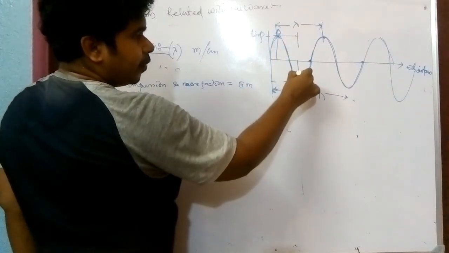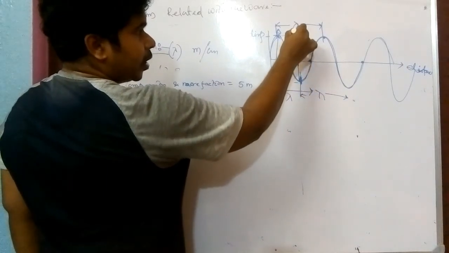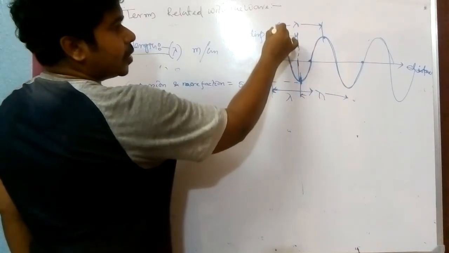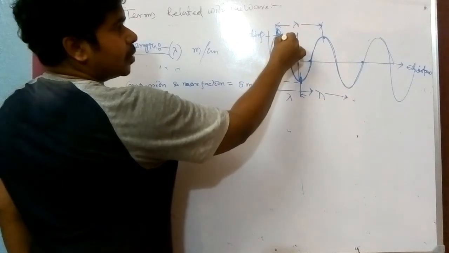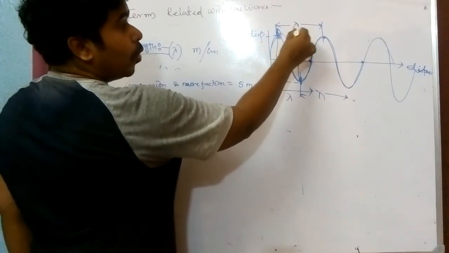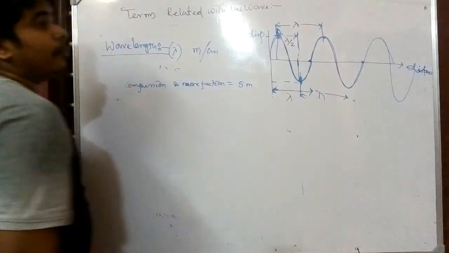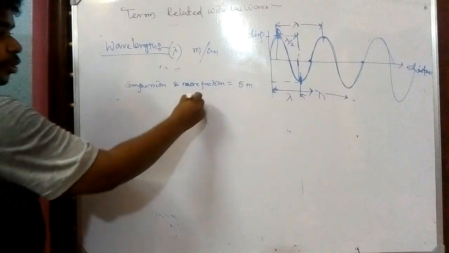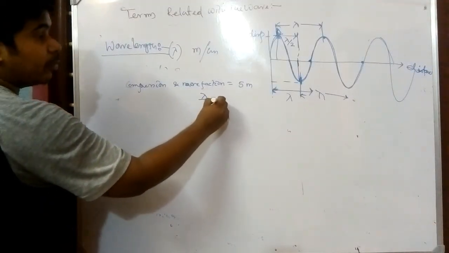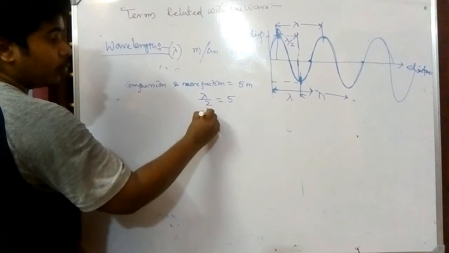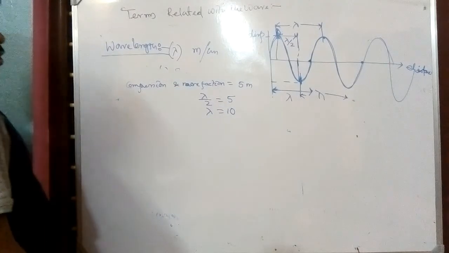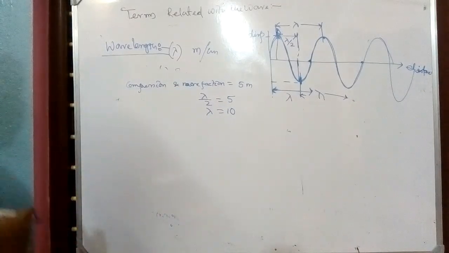This is rarefaction, and if I draw a straight line here, this is compression. So this distance is half of the wavelength, that is lambda by 2. So half of the wavelength equals 5, and wavelength equals 10. This type of thing you should remember.